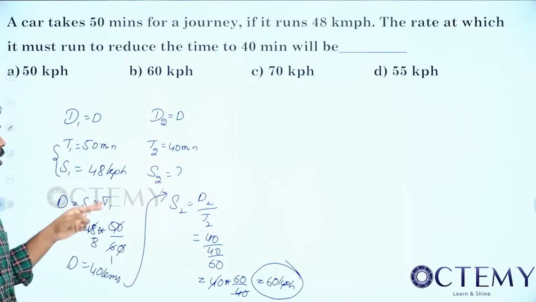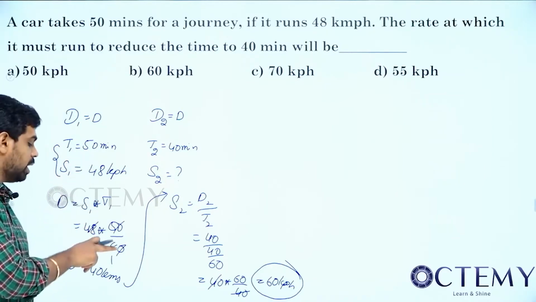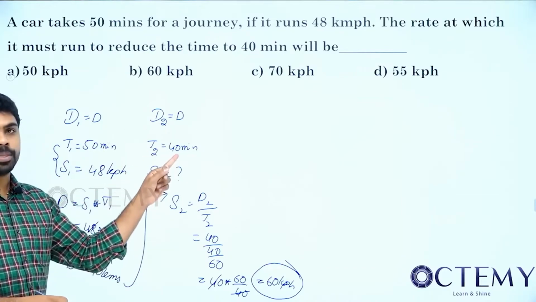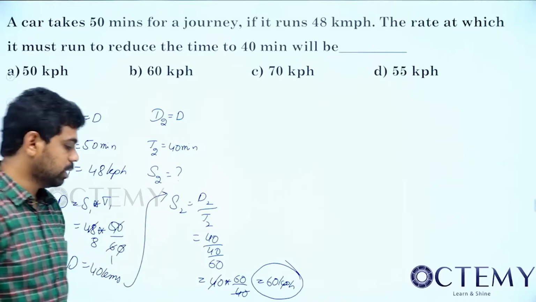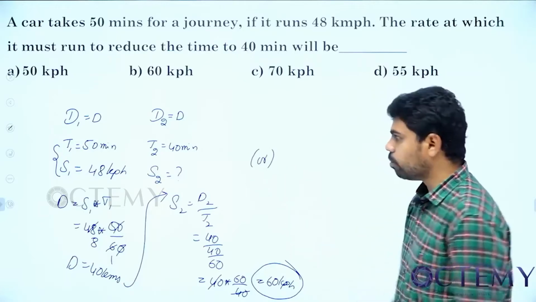So what am I doing here? Initially I am finding the distance. I am converting this time into hours and then substituting it here. Here again I am converting this time into hours and then I am calculating speed equal to 60 km per hour. This is one way of doing. Instead of this, what will I do now?